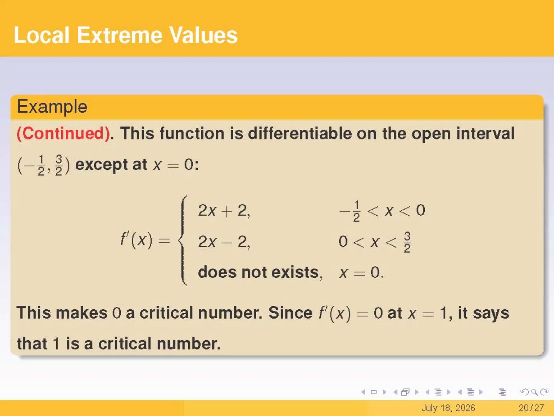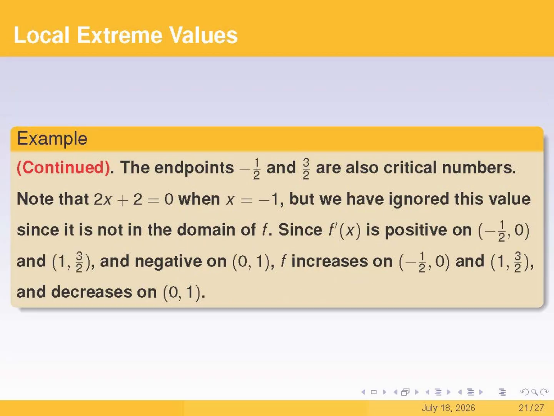Now, notice that the derivative also equals 0 at x equals -1. However, x equals -1 is not in the function's domain, so it does not count as a critical point. By definition, the endpoints -1/2 and 3/2 count as critical points too.